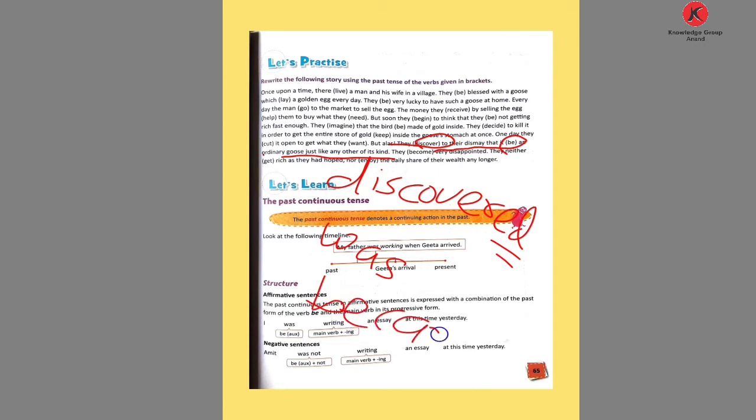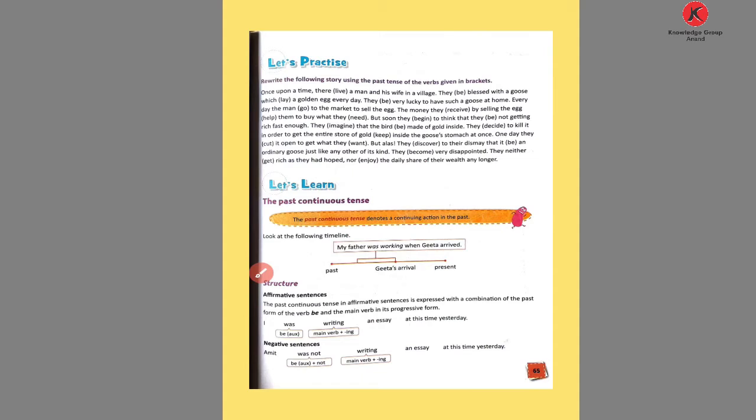They became very disappointed. They neither get, changed into got rich as they had hoped, nor enjoyed the daily share of their wealth any longer. So this is how we write the past form of the verbs.